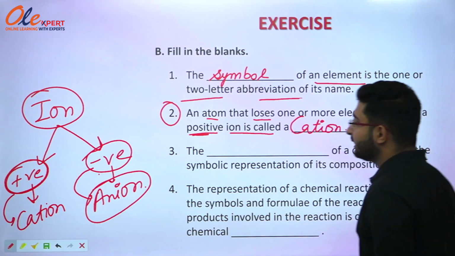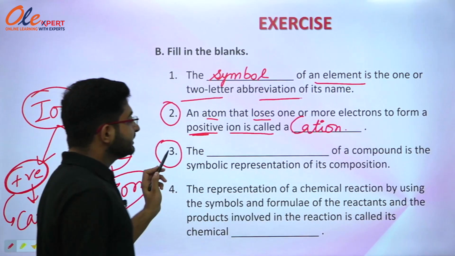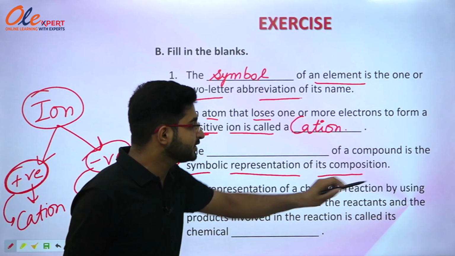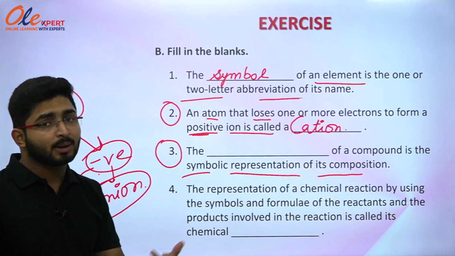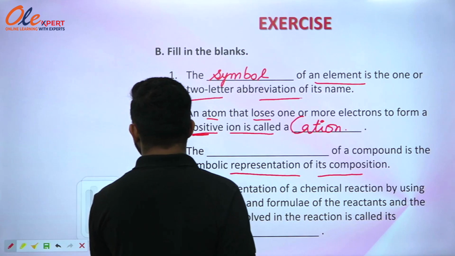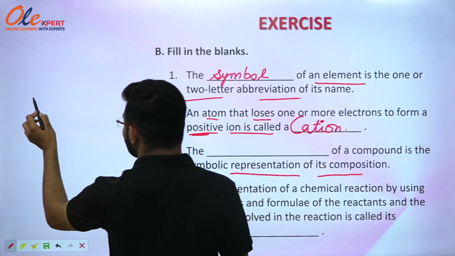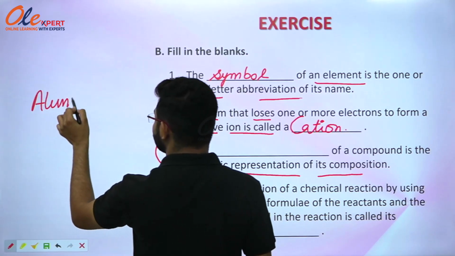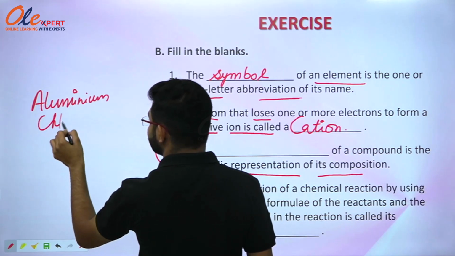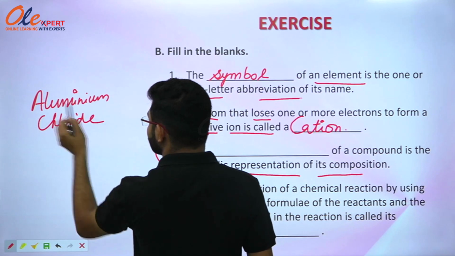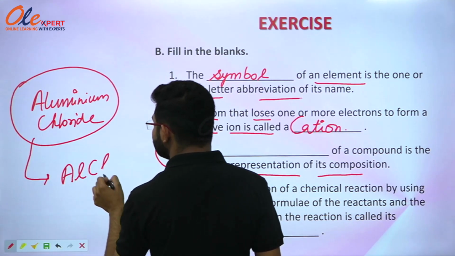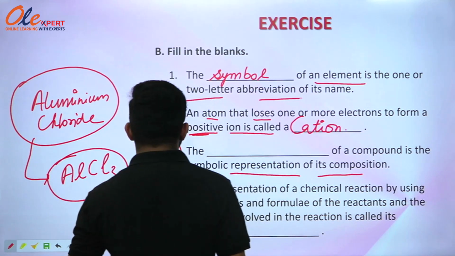Now the third part says that the dash of a compound is a symbolic representation of its composition. When we are going to talk about a compound, let's just take an example. If I say that you have to form a compound aluminium chloride, so you will represent it as AlCl3. Obviously we know the formula of aluminium chloride.